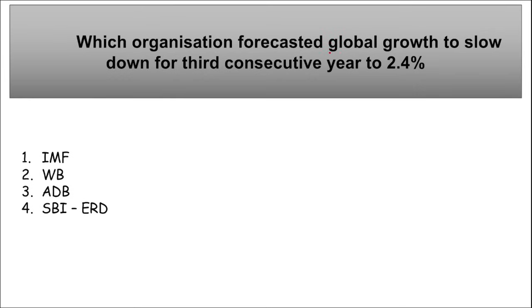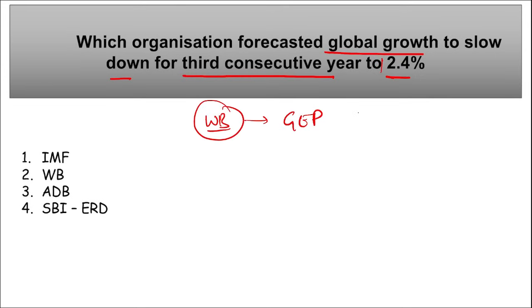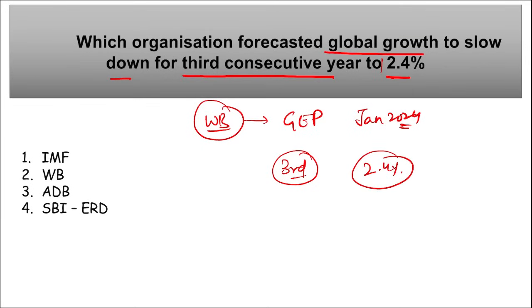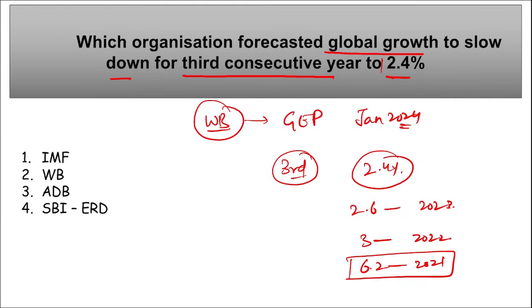Moving on, which organization forecasted the global growth to slow down for the third consecutive year to 2.4%? Recently, World Bank, they released their global economic prospectus of January 2024. They are reporting a third consecutive year of slowdown in 2024 with a growth just 2.4% in 2024. It was 2.6% in 2023 last year, 3% in 2022, right, and 6.2% in 2021. This was the global growth. But now in the year 2024, we are expecting just 2.4% global growth.